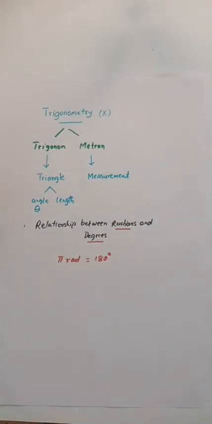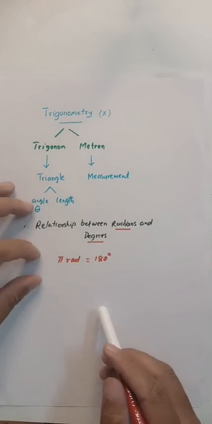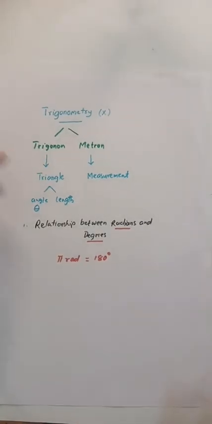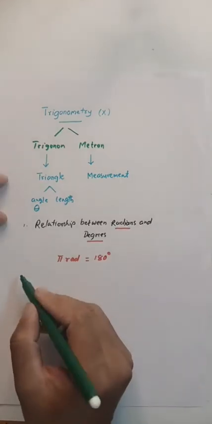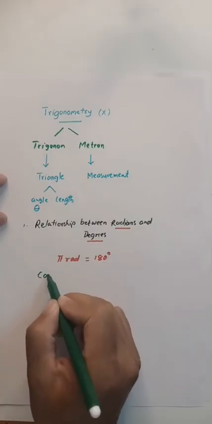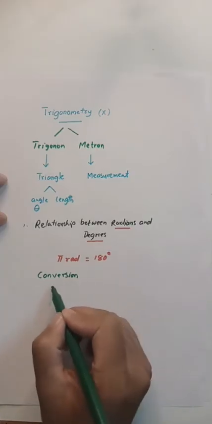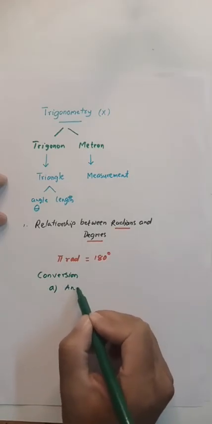Based on this relationship, pi radian equal to 180 degrees, we will do conversions. Now if you want to do conversion, I'm going to the conversion part. In conversion, the first one is converting your angles in degrees.